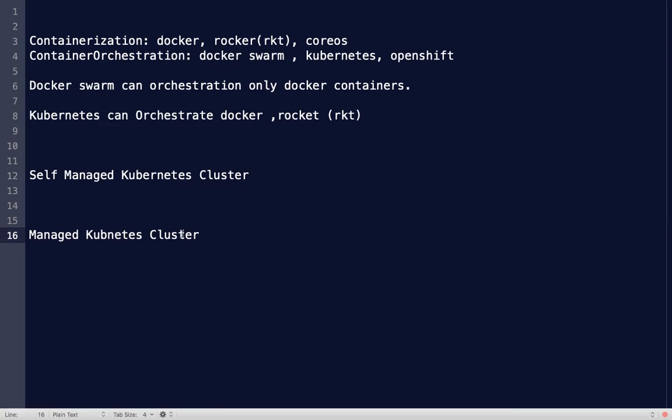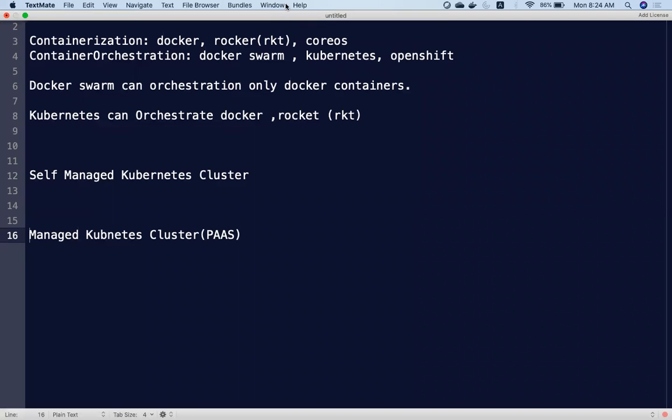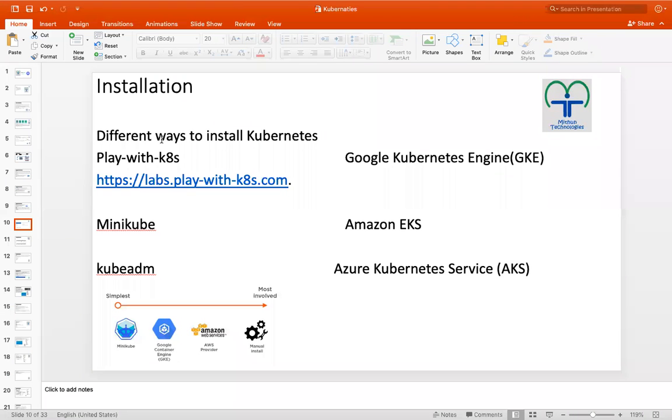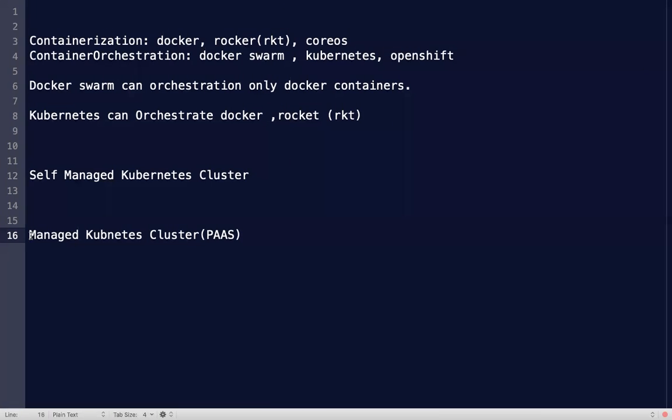Managed, I mean to say, platform as a service in the cloud. We can create a Kubernetes cluster in a lot of ways, like self-managed Kubernetes cluster and cloud managed services. Cloud managed services are platform as a service like EKS, AKS, GKE,